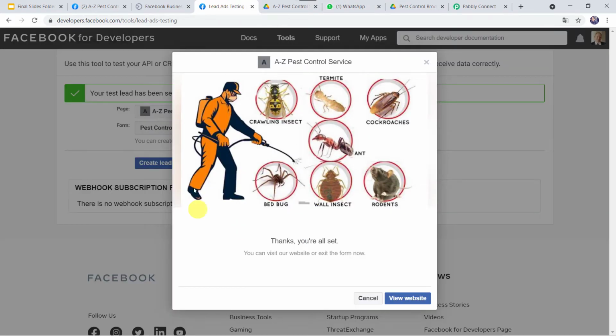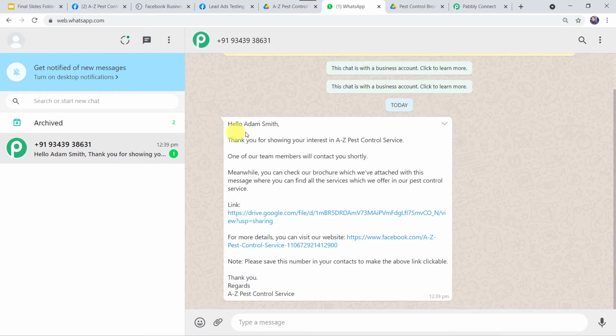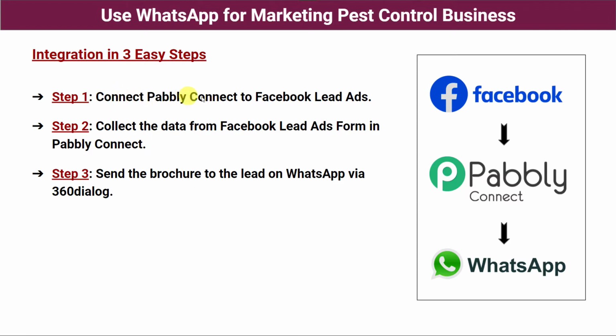So here you might be wondering that I just filled this particular form, A to Z pest control Facebook lead ad form over here, and automatically the message along with the pest control brochure is shared on the WhatsApp number of the customer. So how did I manage to do this? So let me tell you, I have done this in just 3 simple steps, and anyone can do this very easily. Step 1. Connect Pabbly Connect to Facebook lead ads.